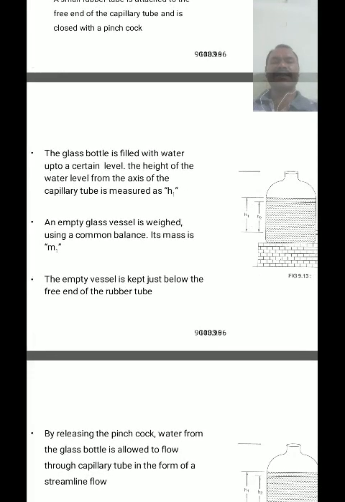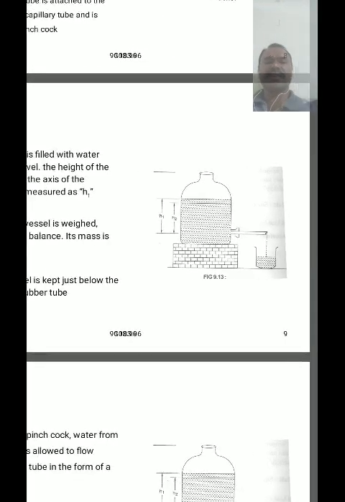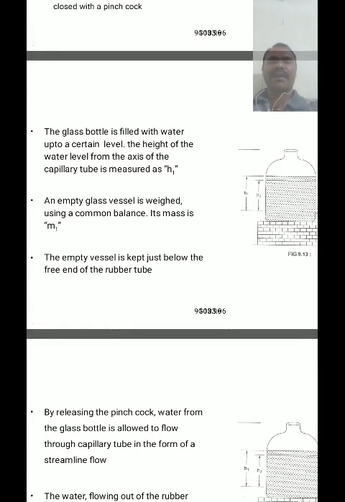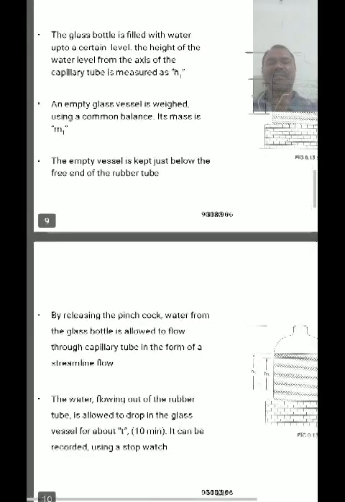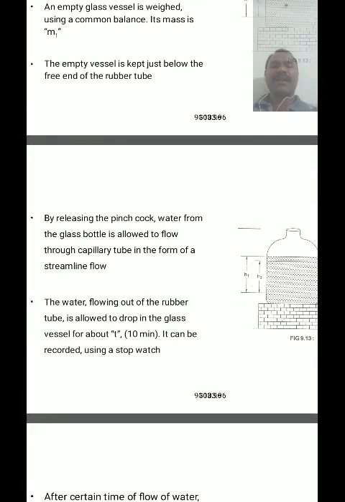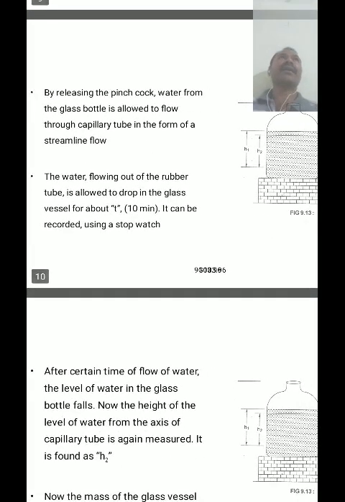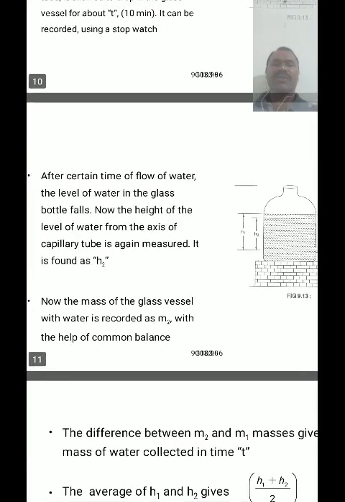An empty glass vessel is weighed using the common balance and its mass is m1. The empty vessel is kept just below the free end of the rubber tube, and on releasing the pinch cock, water from the glass bottle is allowed to flow through the capillary tube in the form of a streamline flow. The water flowing out from the rubber tube is allowed to drop into the vessel for about 20 minutes, or t seconds, and it is recorded using a stop clock or stopwatch.